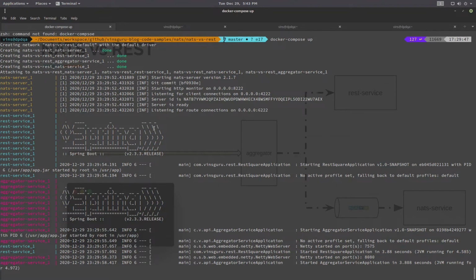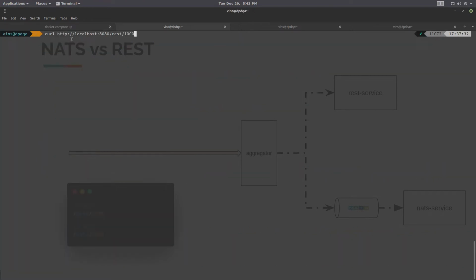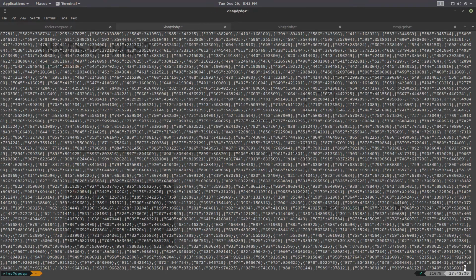I have already Dockerized all these applications, guys, so they are all up and running now. If you are curious how the response will look, it is basically like this. I am sending a request to localhost 8080, choosing the REST backend, with the number 1000. I am sending just one request, so I will be getting a response like this. The aggregator gives me all the squares from 1 till 1000.